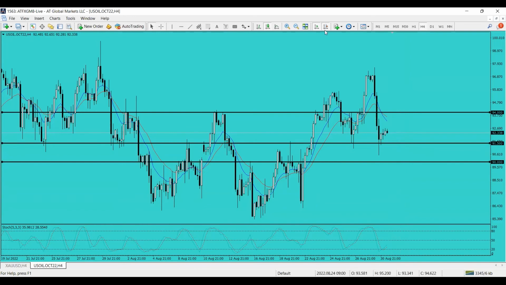But again, for today, the level that we have to focus more on is 94 per barrel. If you're aiming for long positions, you may try to set your buy positions if it's higher than 94, with possible targets around 95. But 91.5 is the price that I will closely monitor. Again, if it's traded below 91.5, possible target is 90, and if it can sustain lower than 90, possible targets are 85, and of course 80 per barrel.